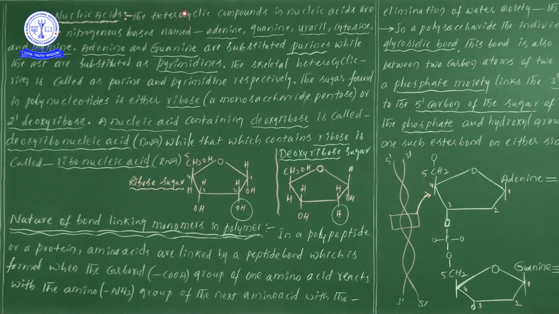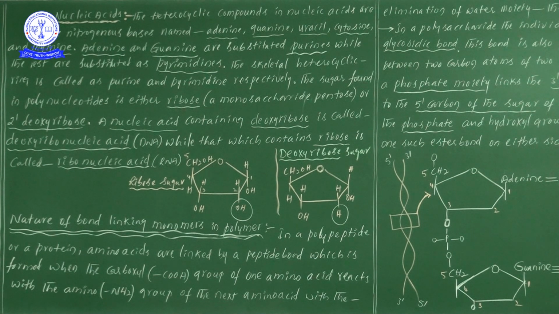Now, the heterocyclic compounds in nucleic acids are nitrogenous bases. Suppose you take one particular nucleotide. A nucleotide consists of three different types of components: one is nitrogen bases, second is pentose sugar, and third is phosphate. In the previous video we saw this. So now in this video, first of all, we are going to discuss the heterocyclic compounds known as nitrogenous